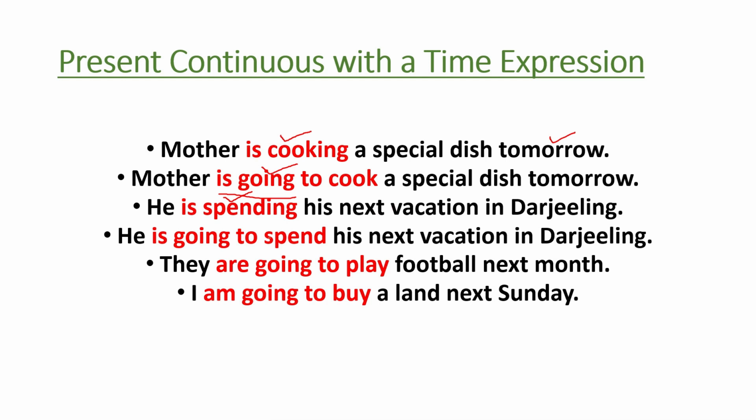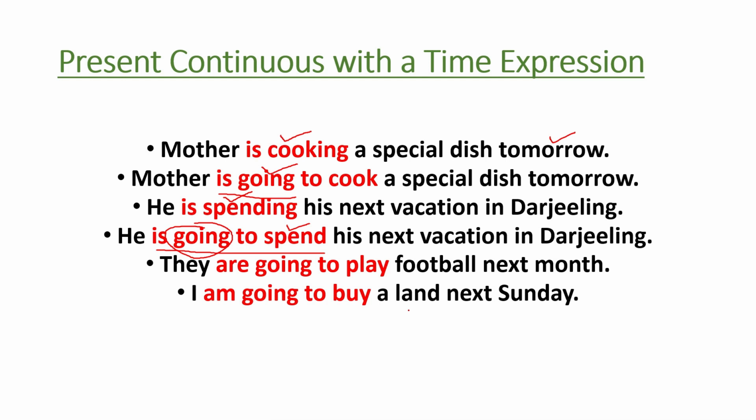He is going to spend. Its format is what? Be verb plus going to plus V1. V1 is the present form of a verb, and the ing form is in going. So, he is going to spend his next vacation in Darjeeling. Present continuous is used for future time. They are going to play football next month. I am going to buy a land next Sunday.